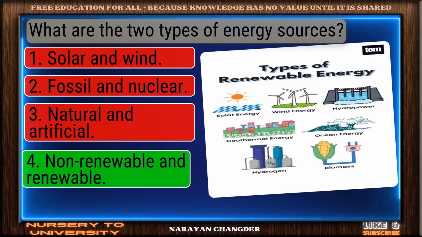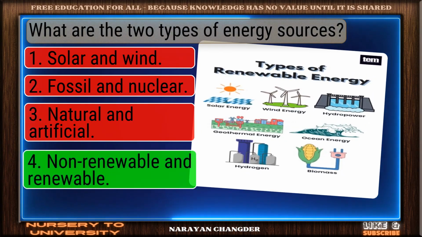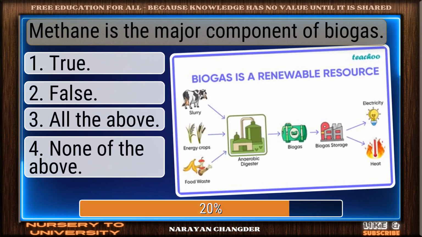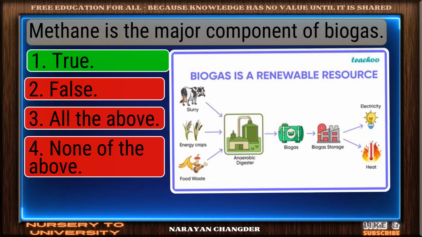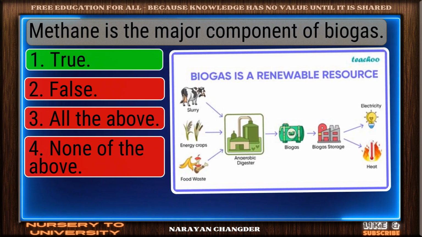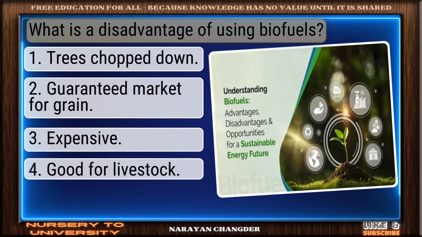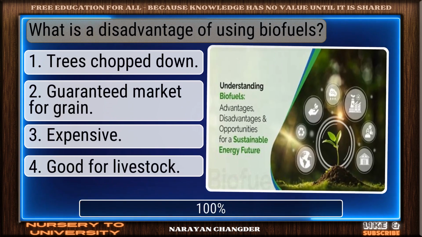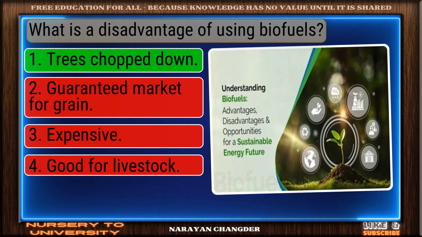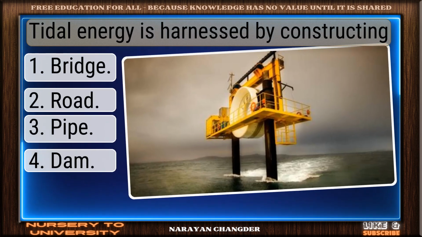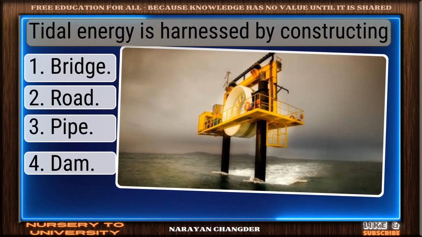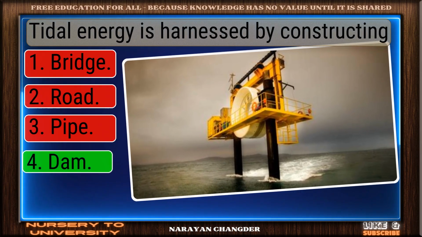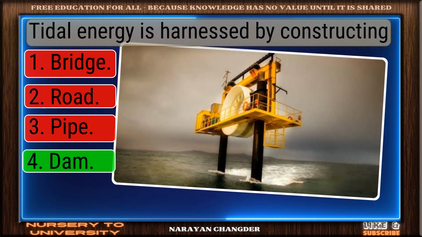Clear logic. Non-renewable and renewable is sound. Methane is the major component of biogas. Great job. True is accurate. What is a disadvantage of using biofuels? Nice work. Trees chopped down fits perfectly. Tidal energy is harnessed by constructing. Great thinking. Dam is right.